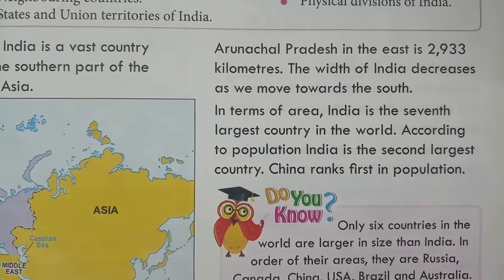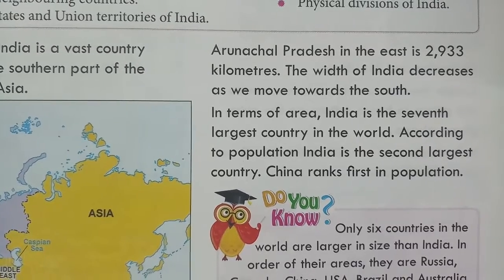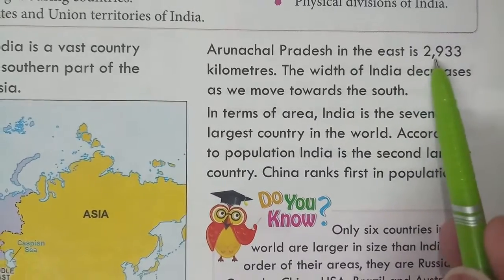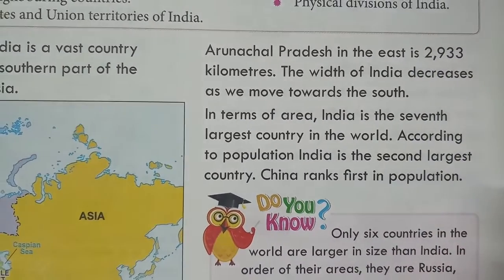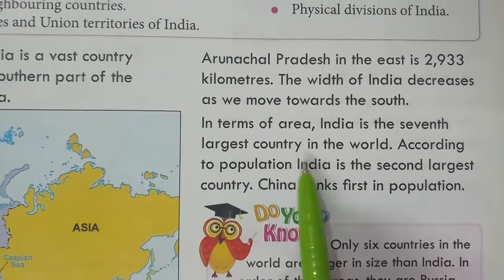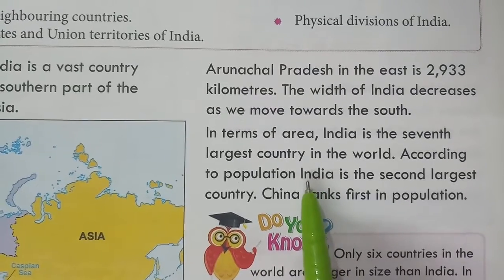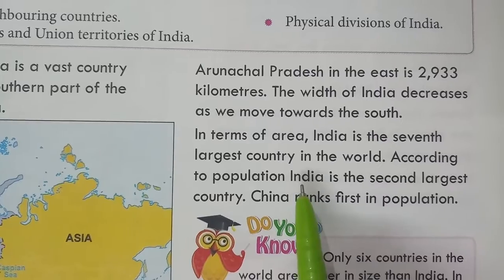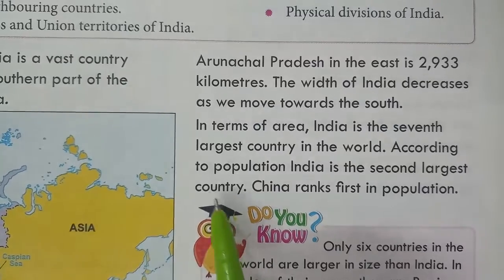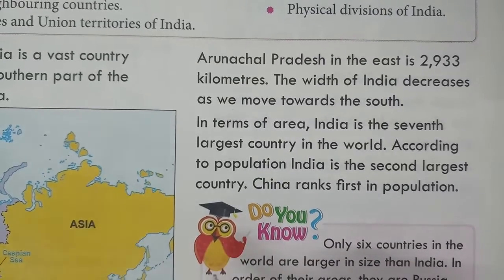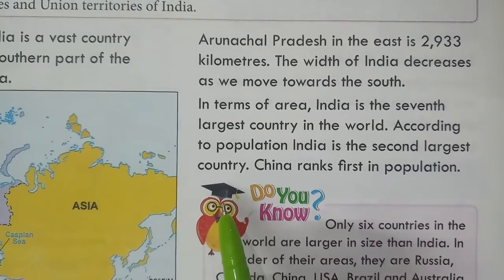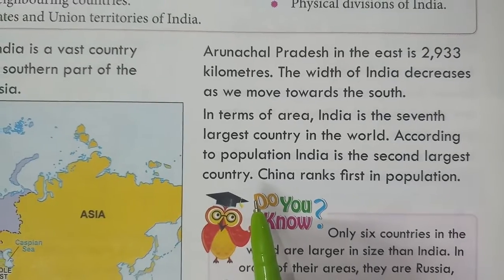It is 2,933 kilometers. In terms of area, India is the seventh largest country in the world, and according to population, India ranks second.